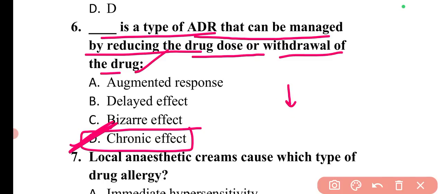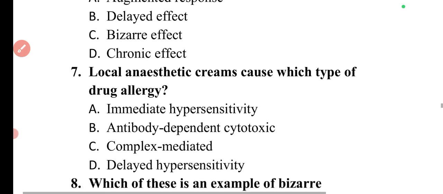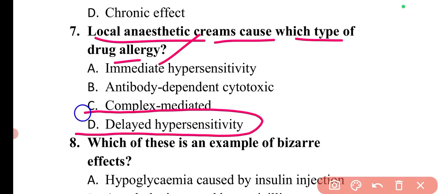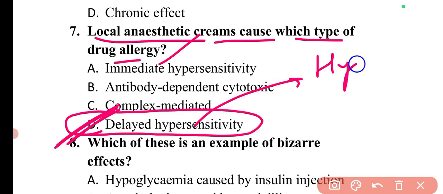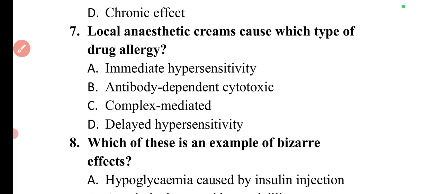If we can reduce the dose, reduction in the dose or withdrawal of the drug, means no use of the drug, in that case, these effects can be managed. The next question is, local anesthetic creams cause which type of drug allergy? So basically the local anesthetic creams cause delayed type of hypersensitivity reactions. So here option D is the correct answer. And these are the hypersensitivity reactions, or we can say the allergic reactions, which are the type 4 allergic reactions. So these are very important.